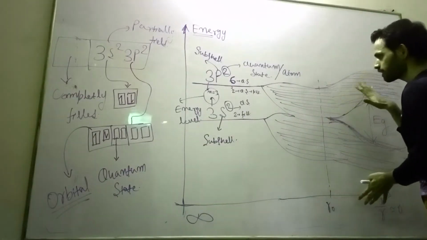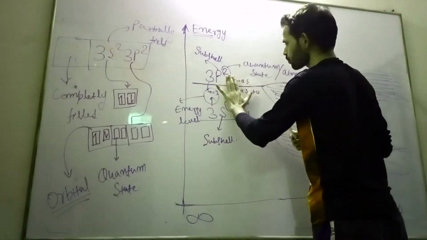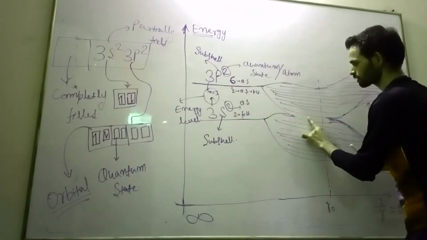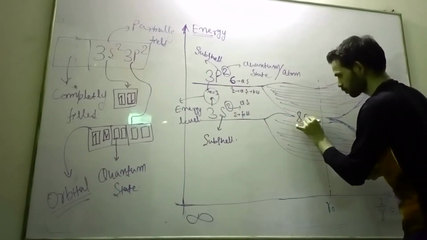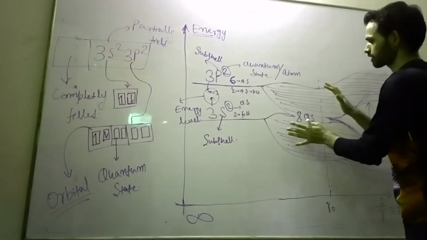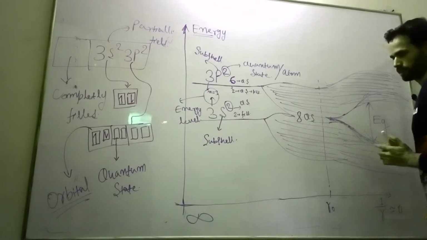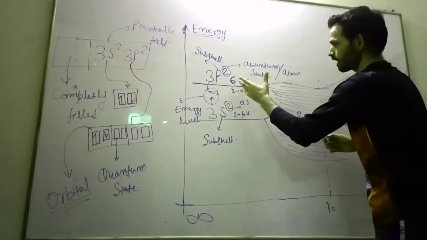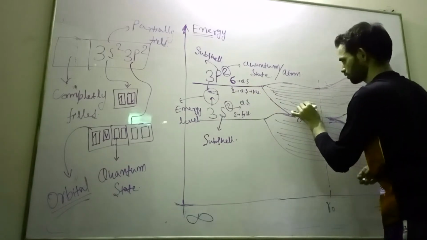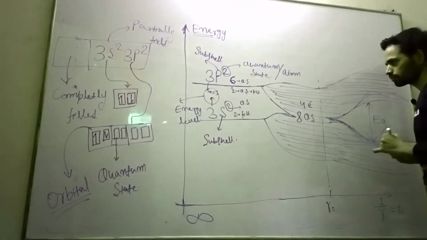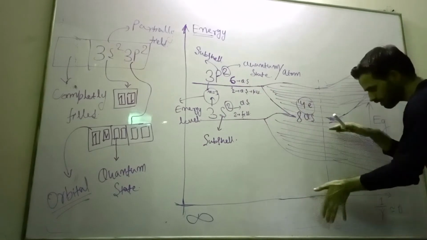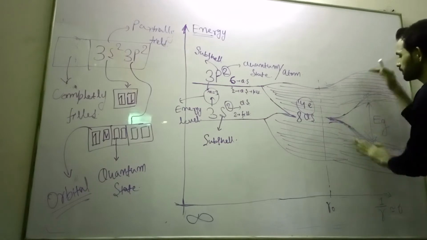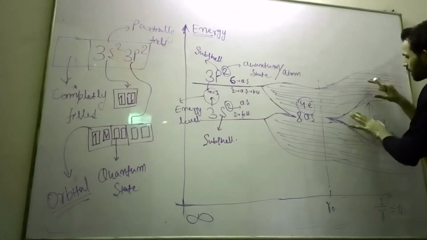Okay, after interatomic distance. Now see here, total number of quantum states 6, here 2, 6 plus 2 is 8. Here how many quantum states? 8 quantum states in this region, in this allowed energy band. And how many electrons? Total 4 electrons. Yes, 4 electrons.